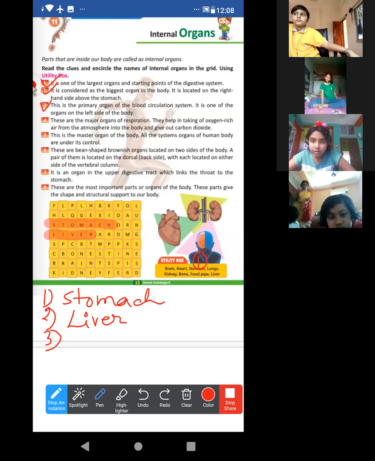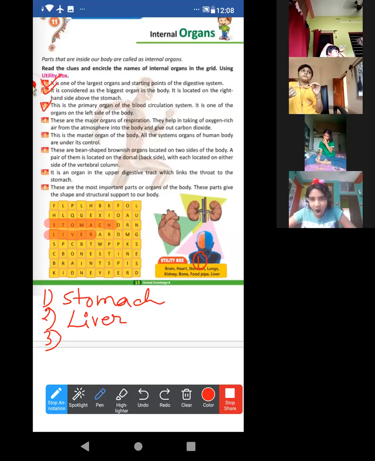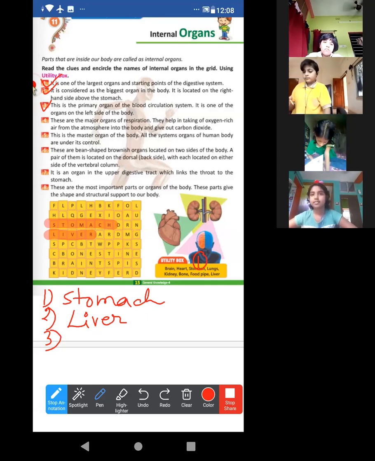It is one of the organ on the left side of the body. What will be? This all you know. Primary organ of the blood circulation system, and it is on the left side, okay, of our body. Definitely what will be the answer? Heart. Yes or no? Shake your head if yes. Yes, good. So just write over there.